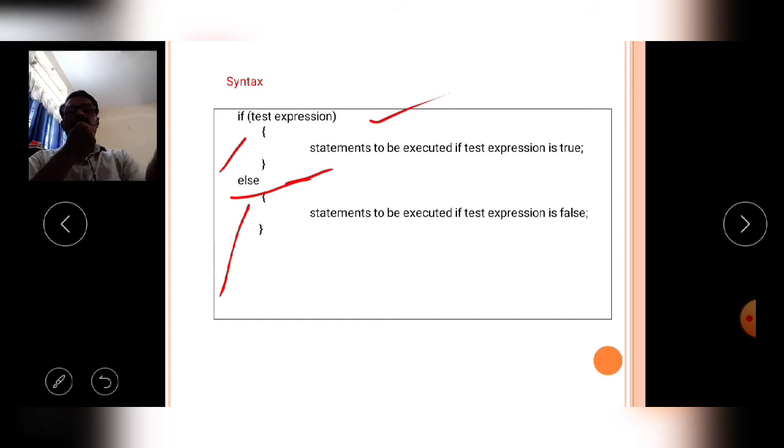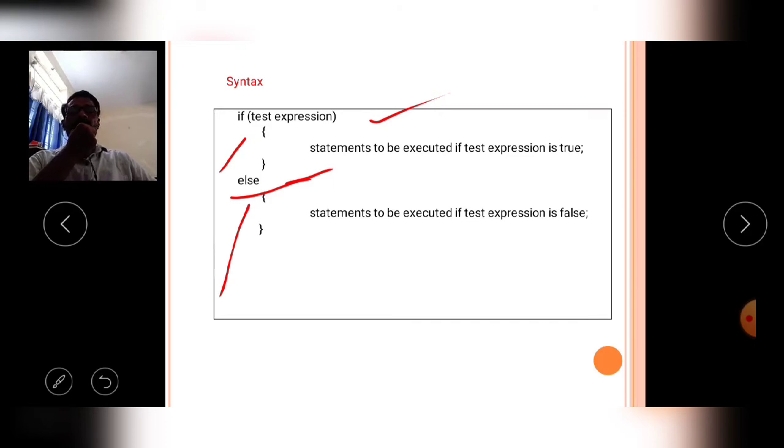So in a simple manner, if the given test expression is true, then the if block is executed. If the test expression is false, then the else block is executed by the compiler.